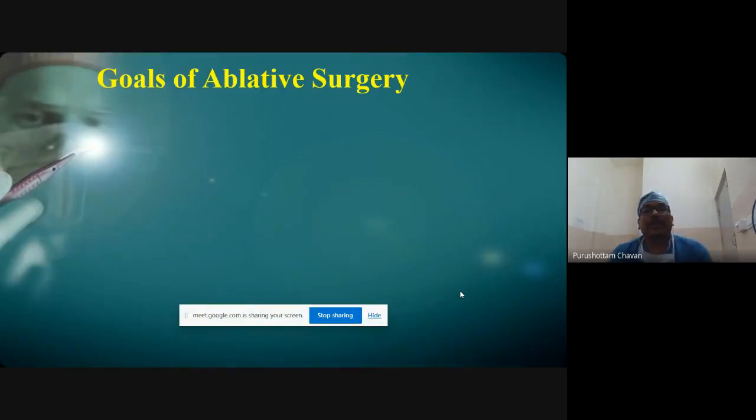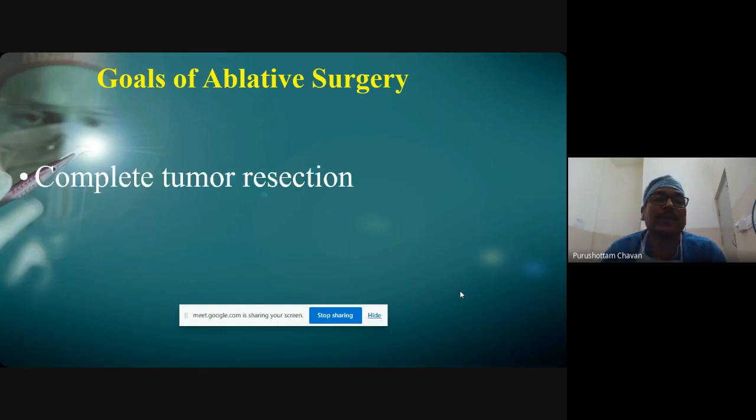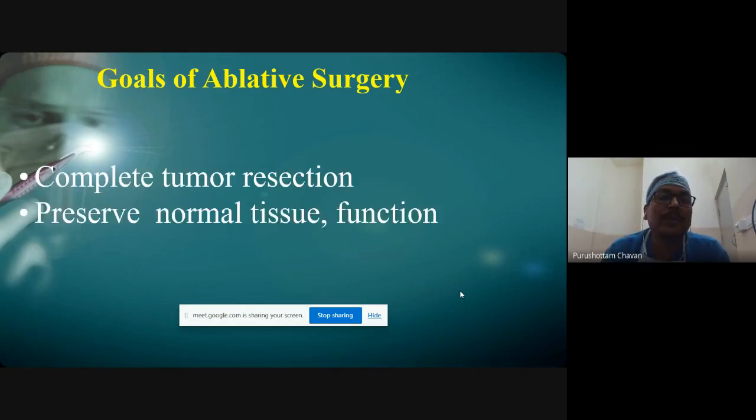Now coming back to our goals of surgery. Because we are doing oncological surgery in the paranasal sinuses, the functional endoscopic sinus surgery type of concept doesn't come here. Here the main goal is complete tumor resection, followed by preserving the normal tissues and function. So the first goal is to remove the tumor. Second is